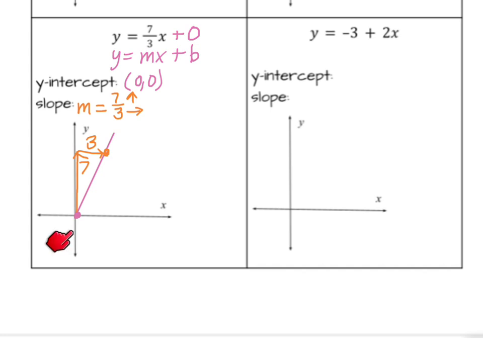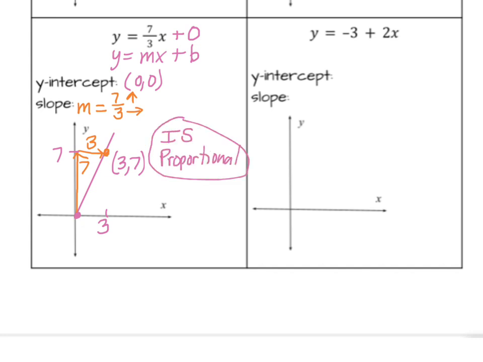So if I start at 0 and I go up 7, I'm at 7. And if I start at 0 for the x and I go 3 to the right, I'm at 3. So my new point here is 3, 7. I have a straight line that does go through 0, 0, so this relationship is proportional. And finally, y equals -3 plus 2x. So does that follow y equals b plus mx, or y equals mx plus b? Actually, we're going to change that 2 to a 5.